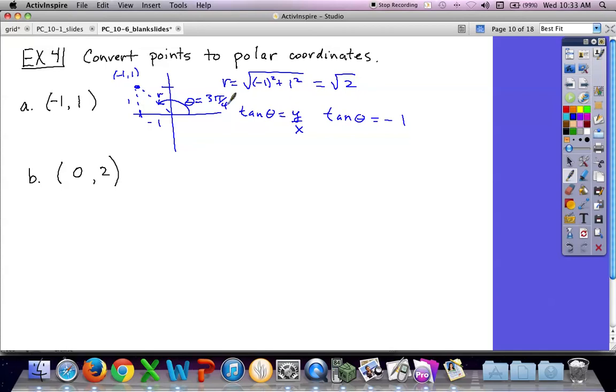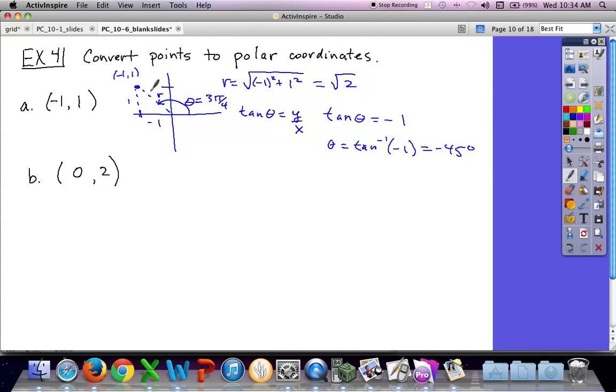Now, if you did it with a tan inverse, which you could definitely do, right? You do theta equals the tan inverse of negative 1, and it's going to tell you negative 45 degrees. Now, negative 45 degrees is down here. Is that where our point is? Yeah, you have to add the 180 degrees to get where you know you are.